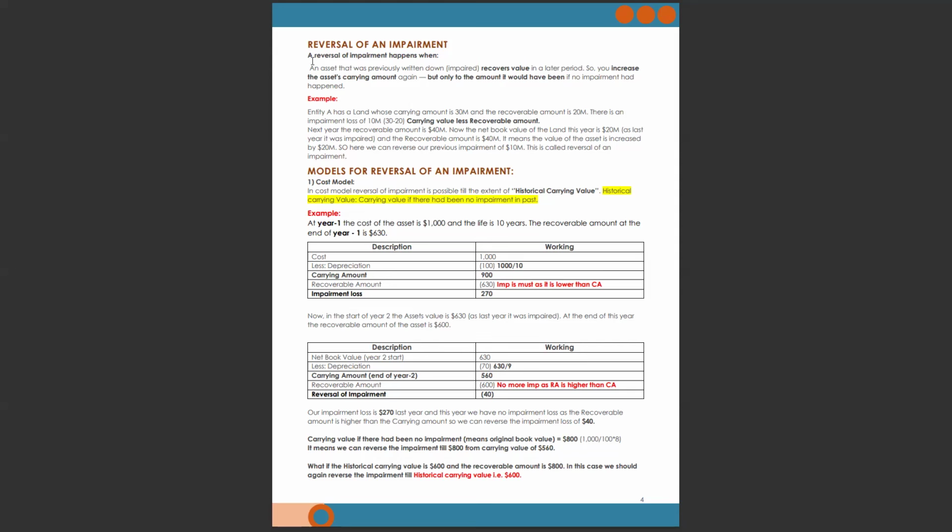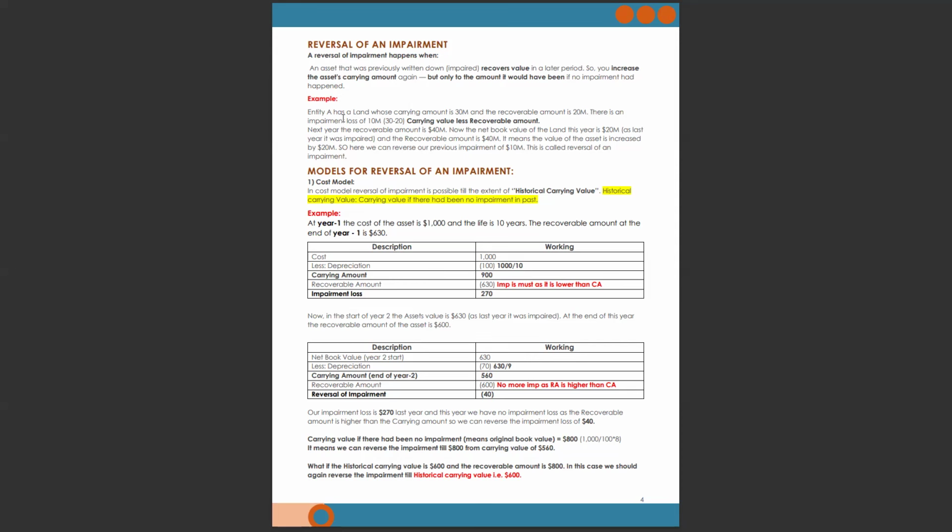Now read. A reversal of impairment happens when an asset that was previously written down, impaired, recovers value in a later period, meaning the next period. So you increase the asset's carrying amount again, but only to the amount it would have been if no impairment had happened.